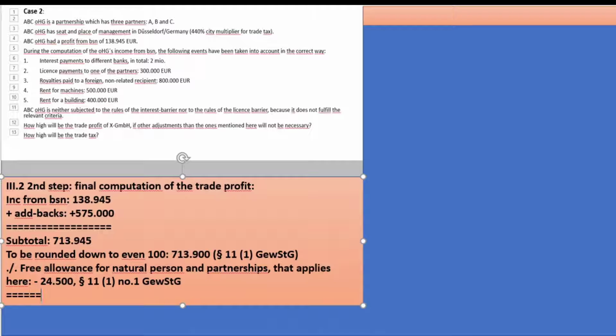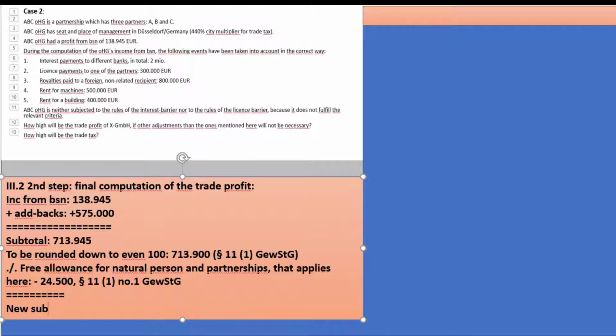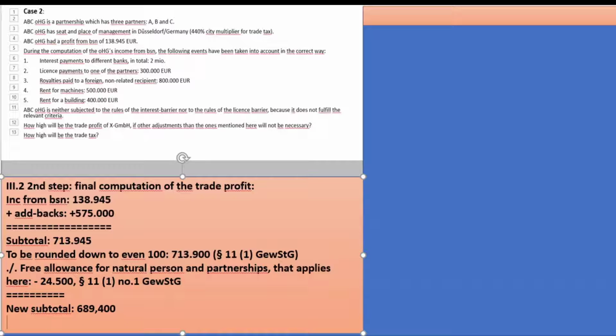So we end up with a new subtotal, which is now surprising, 713,900 minus 24,500, 689,400. This is now taken times 3.5%.